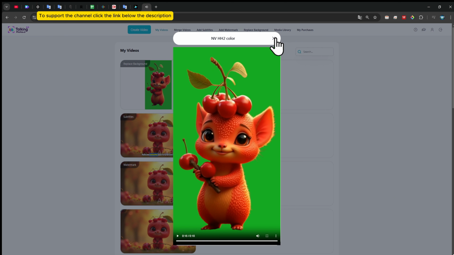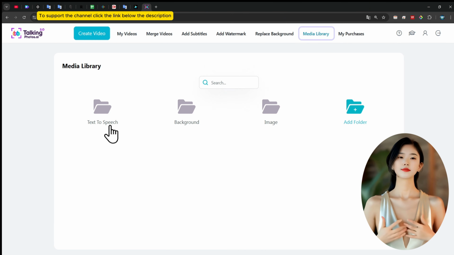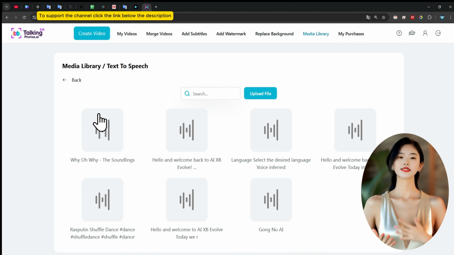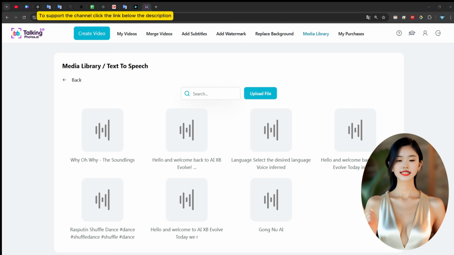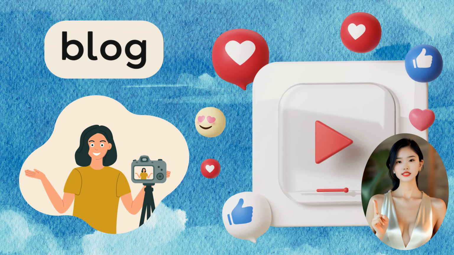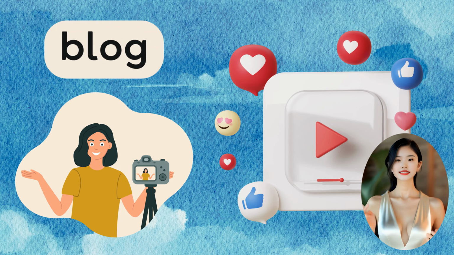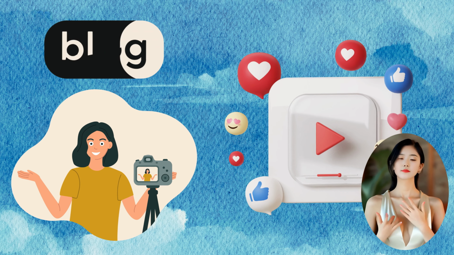Access the Media Library to manage all uploaded images, audio files, and videos. Unleash your creativity. Once done, you can download your AI avatar video and share it on social media platforms. Continue editing or merging to create a larger project.